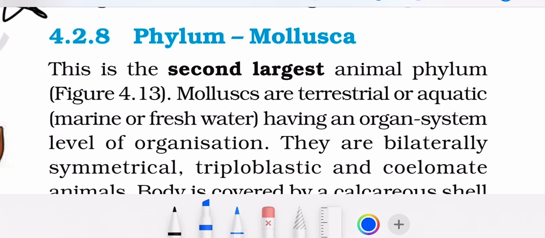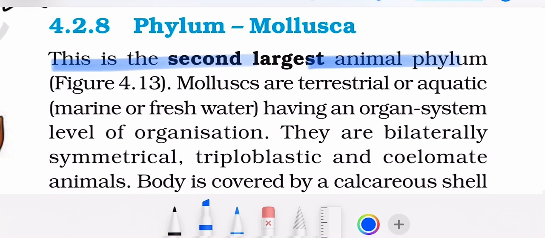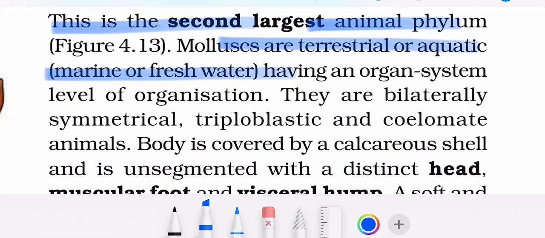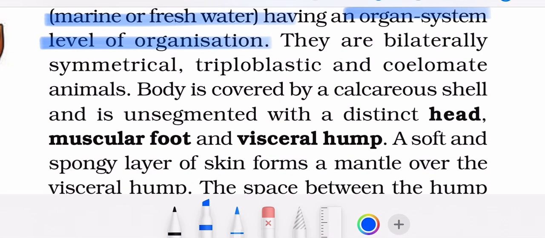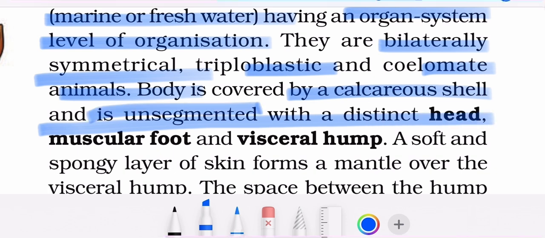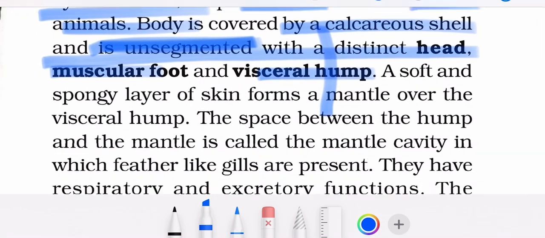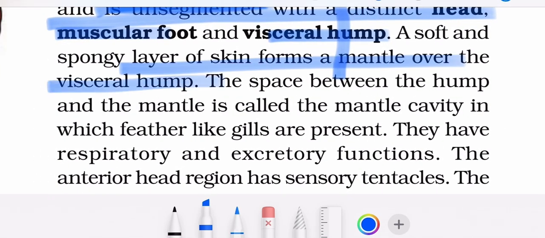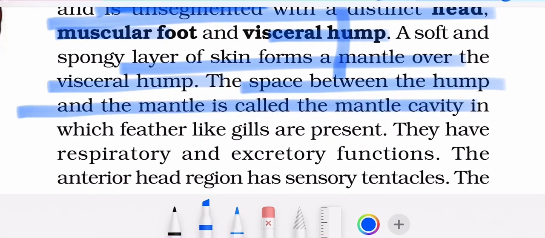Phylum Mollusca. Second largest phylum, Mollusca, terrestrial or aquatic, having an organ system level of organization, bilaterally symmetrical, triploblastic, coelomate. Body is covered by calcareous shell and is unsegmented with head, muscular foot, visceral hump. A soft and spongy layer of skin forms a mantle over the visceral hump. The space between the hump and the mantle is called mantle cavity, in which feather-like gills are present.